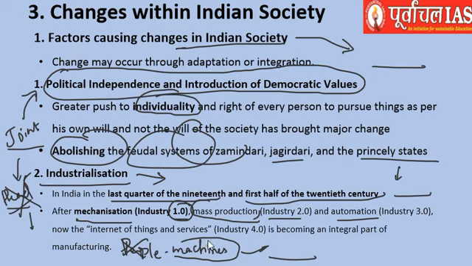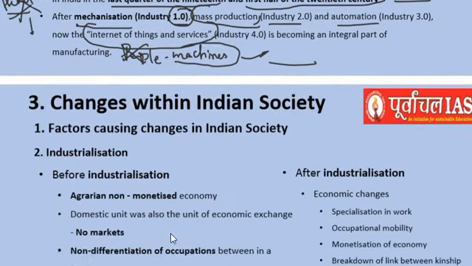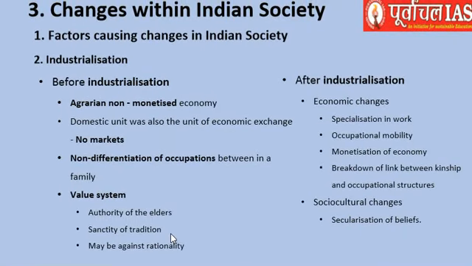The person who used to control the machine was also not required now. So that was industrialization 3.0, and now is the age of internet of things and services, wherein more automation has come in, and the machine is intelligent itself to take its own decisions. That has happened right now. So these things can be said to be the factors which have changed the Indian society. Before industrialization, what were the conditions, and after, what are the conditions?